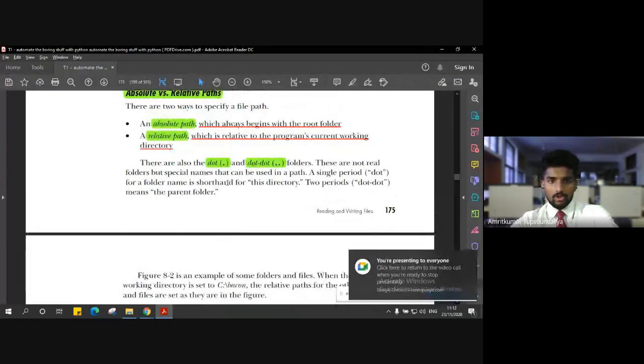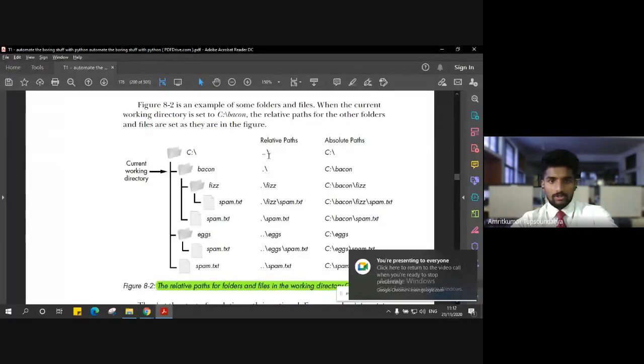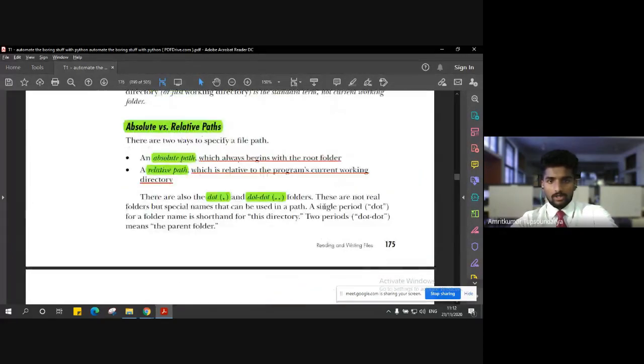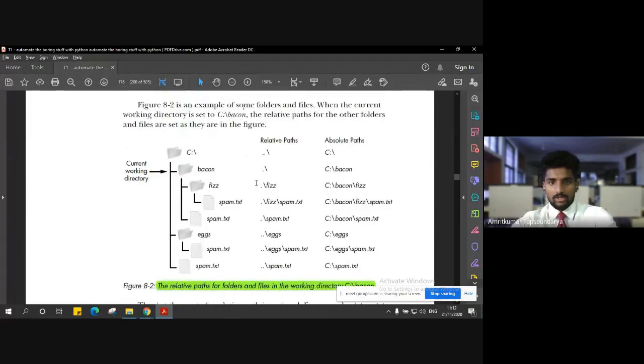And there are also the dot and double dot folders, as you can see here in the relative path. A single dot is shorthand for this particular directory, the working directory that you are operating with. And two dots represent the parent folder. Just to give an example here, this double dot denotes a parent folder. Now the C drive is a parent folder here, and all the intermediate folders have the single period, that is a single dot.